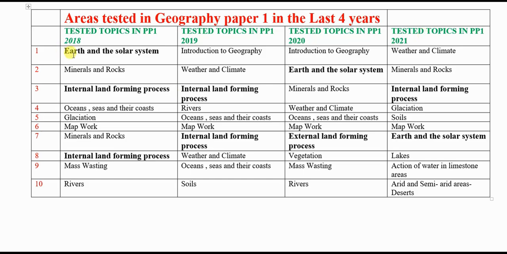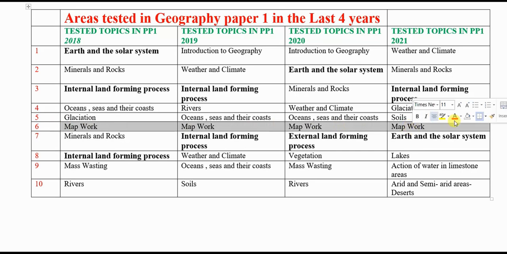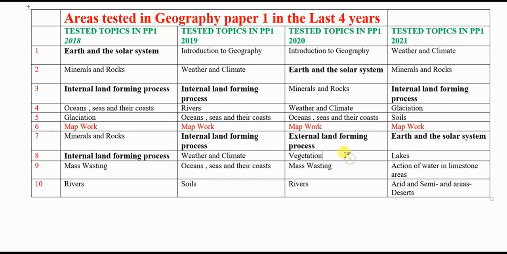Now, in 2018, question number 1 was the Earth and the Solar System. Question 2 was minerals and rocks. Question 3 was internal land forming processes, question 4 was oceans, and question 5 was glaciation. Question 6 was map work. As you can see, map work is a question in paper 1 that has always been there in all the years. So you are sure of 25 marks as you go to an exam, because map work is number 6 and it will always be there in paper 1.